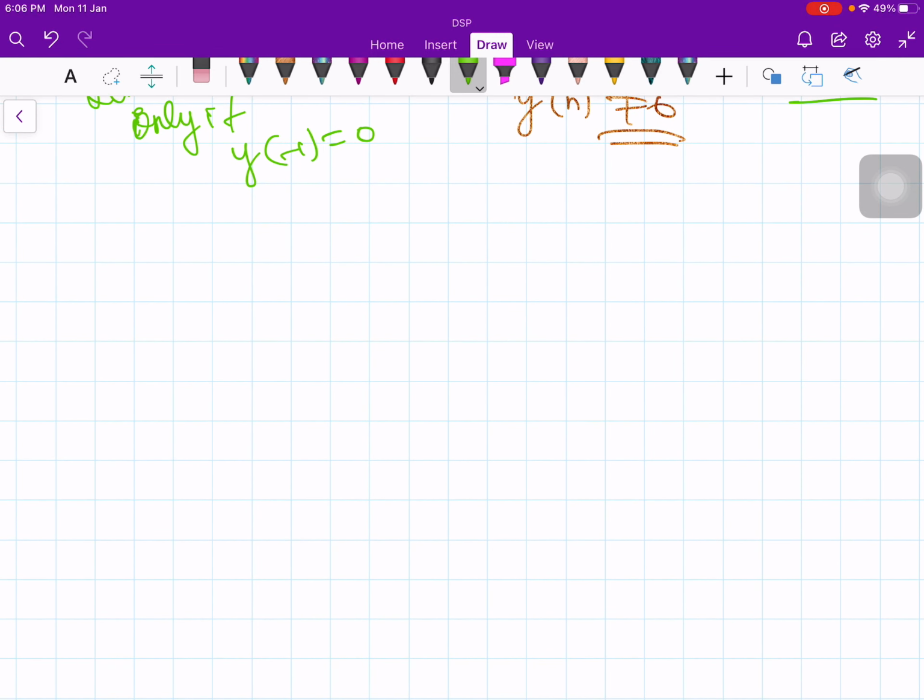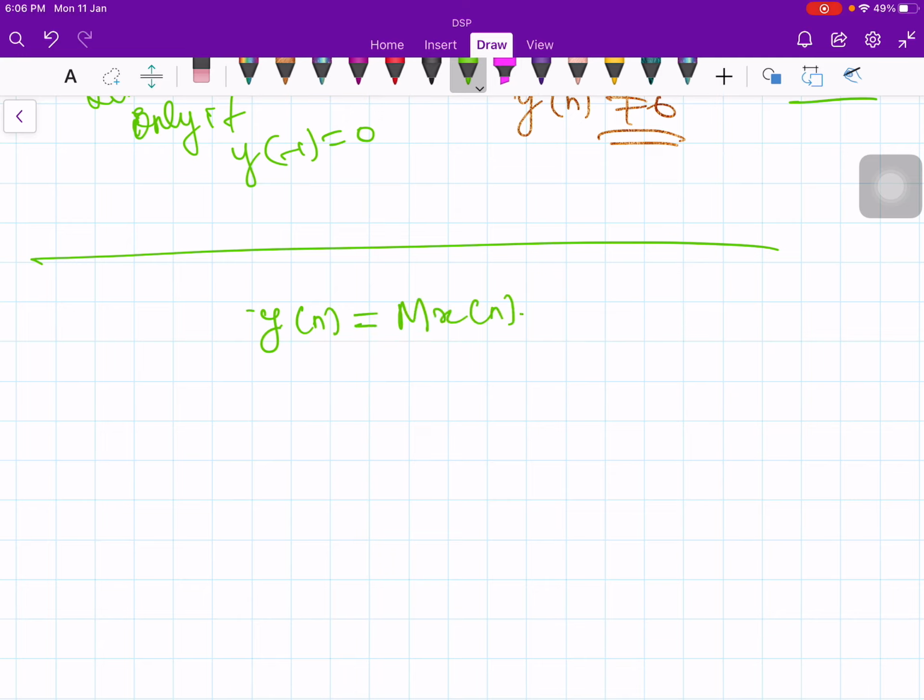By the same token, if you have a system given below like y of n is equal to m times x of n plus some constant c, it is an equation of a straight line. It is a linear equation, but it does not describe a linear system because there is an initial condition.